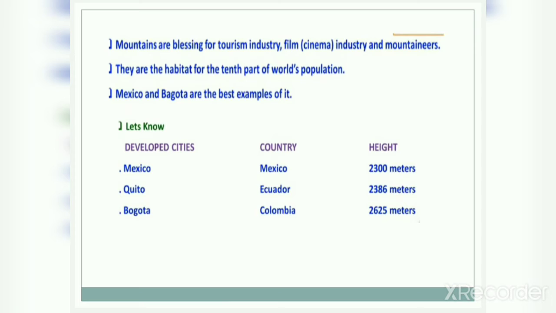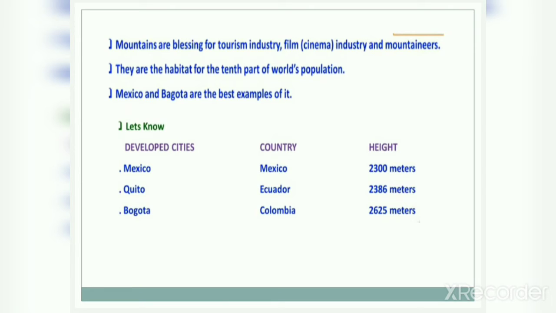Then Quito, country Ecuador, height is 2386 meters. Bogota, country Colombia, height is 2625 meters. Leh, which is in India, and the height is 3,500 meters.